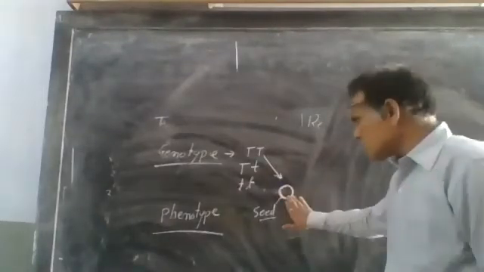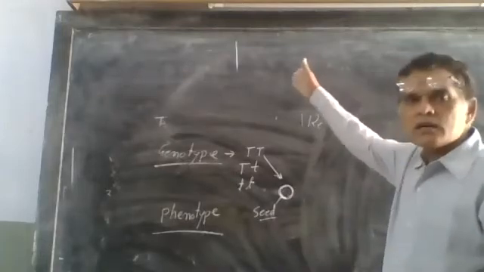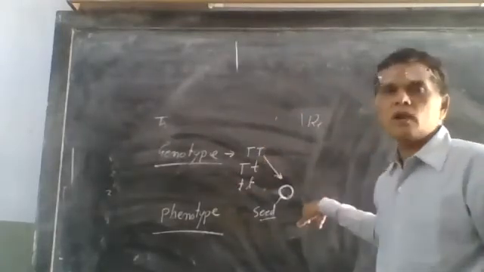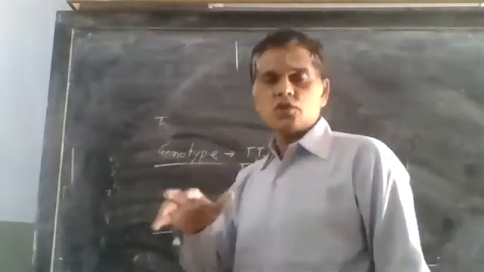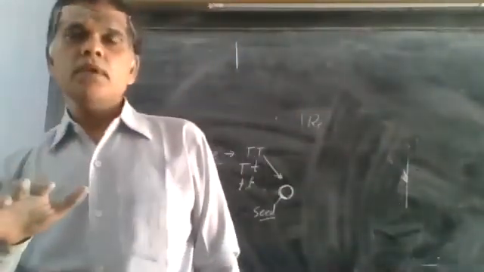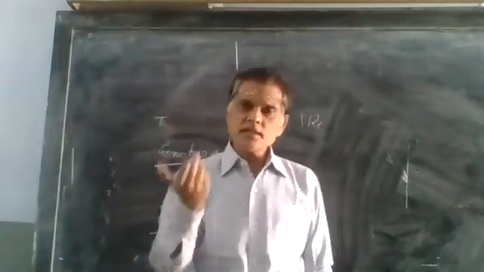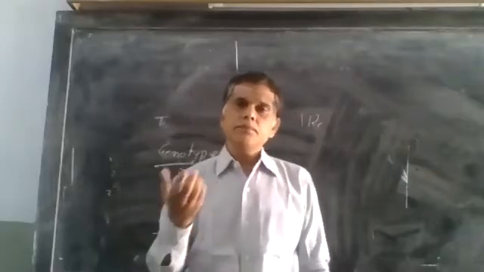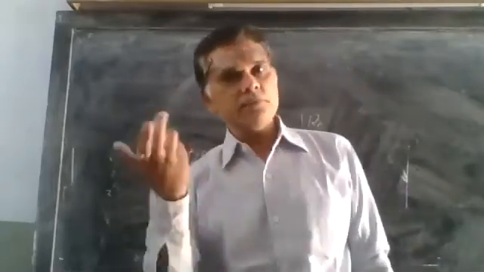But if we grow this seed and the plant is tall in height, that tall is observed by us, that is known as phenotype. If a person has curly hair, we see that characteristic, that is phenotype. If a pod is green in color, that green color we see is phenotype.